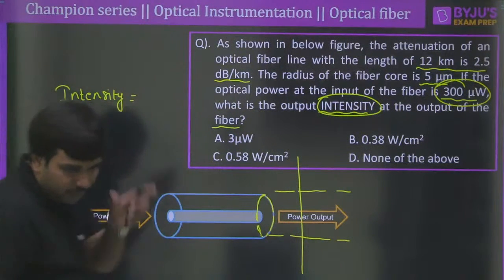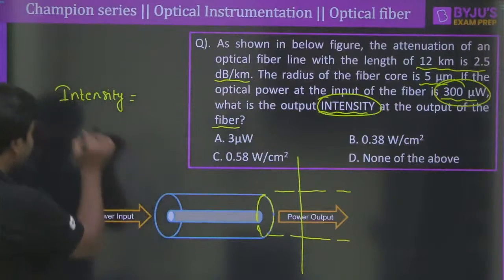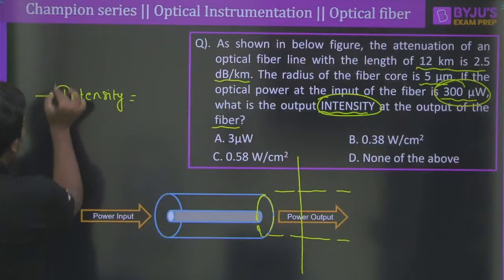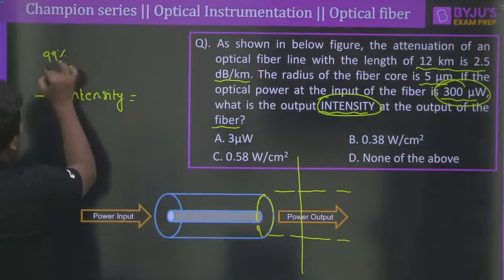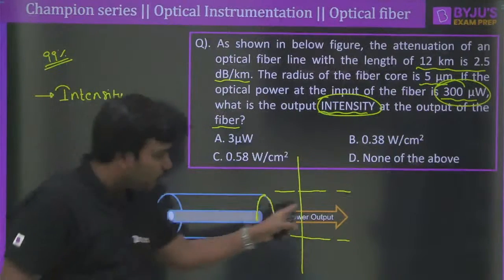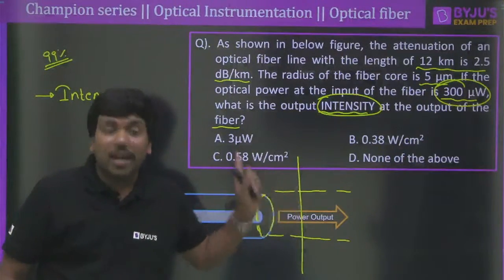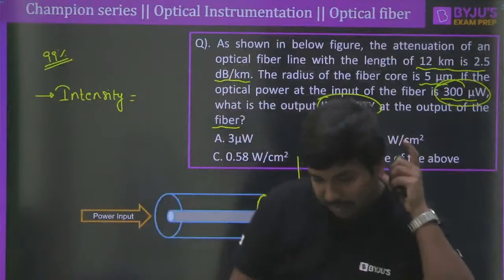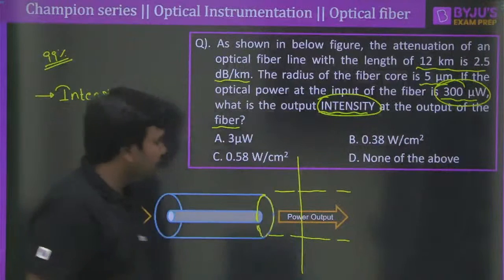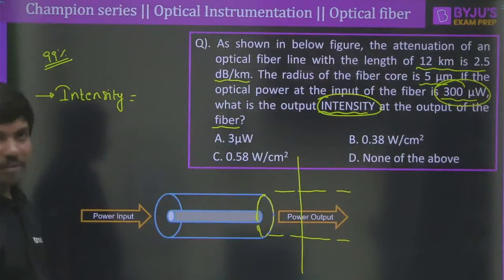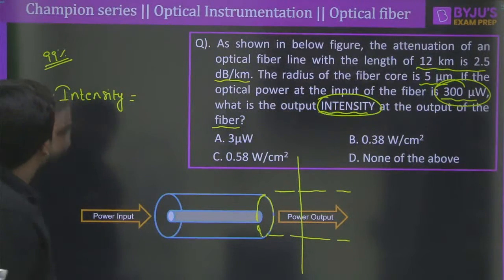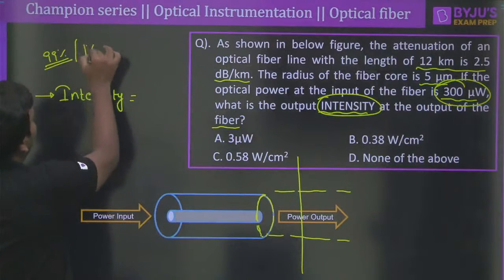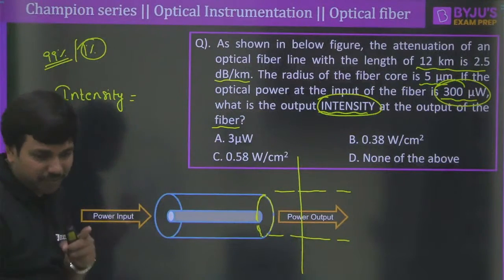Any one of you, what is the value of intensity? Now I have given you up to 99% of this question, I have solved it, right? So you know what the output power is. You are required to calculate the intensity and select the correct option. Any one of you, Pramit, what is the answer? Any answer from your side? How do we calculate the intensity? So this 1% I am leaving as homework to you, because 99% I have solved.